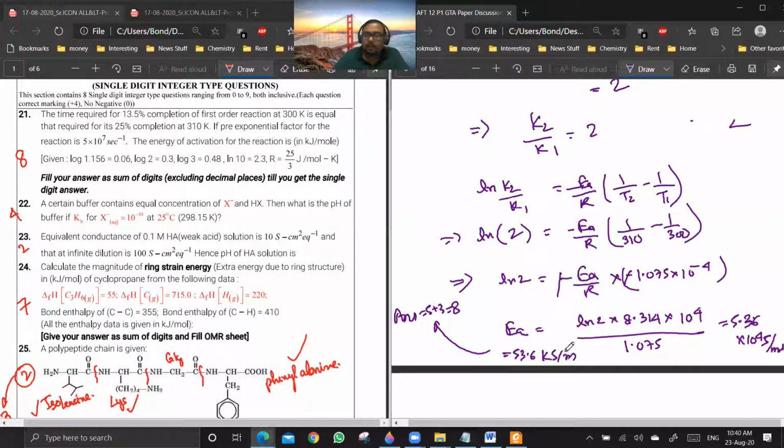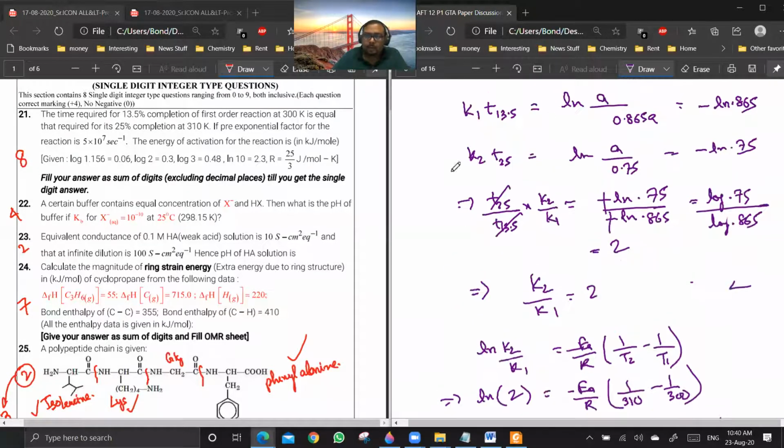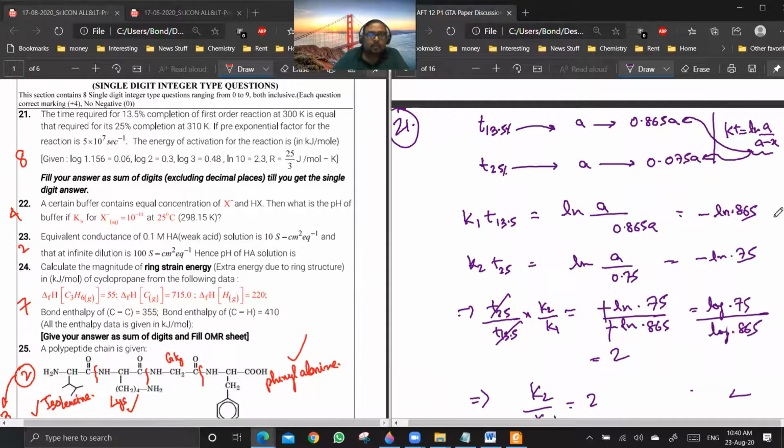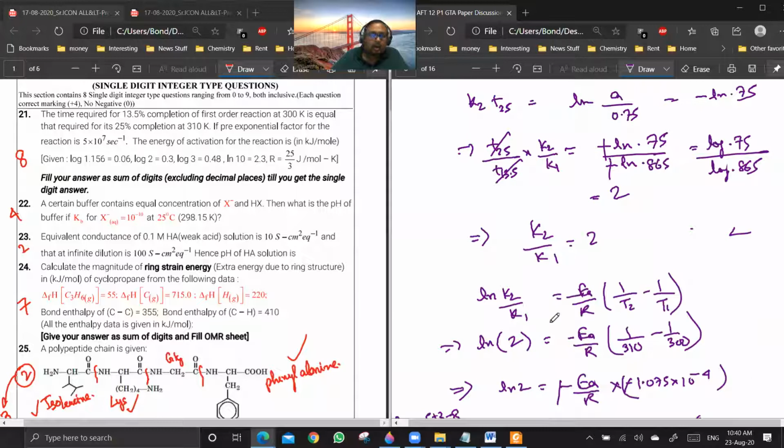This is the process which you should be aware of. This first order expression you should always keep in mind. Whenever two rate constants are given, just write the equation and divide them. Then you get K2 by K1, and then you can use the Arrhenius equation to find the relationship between them and the temperature. From that you can also get the activation energy. So here the pre-exponential factor which they have given is not required. Everyone is getting this point? Yes or no? Yes, sir. Okay, so 21 is done.